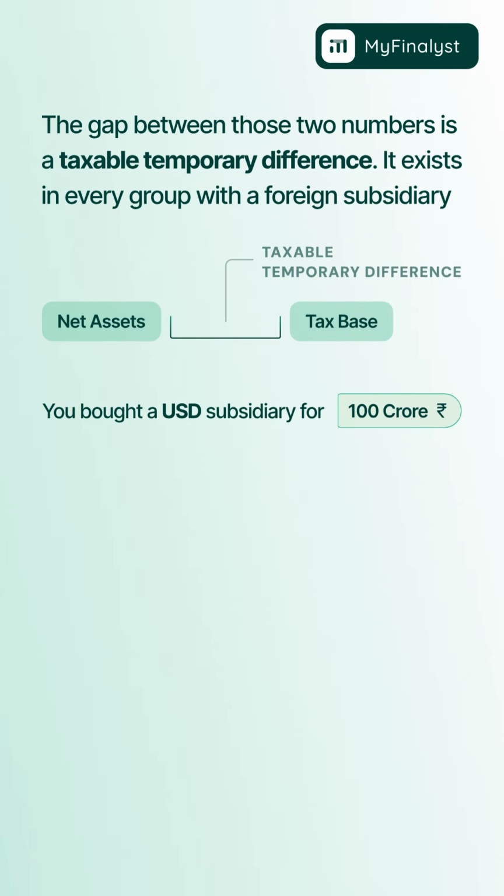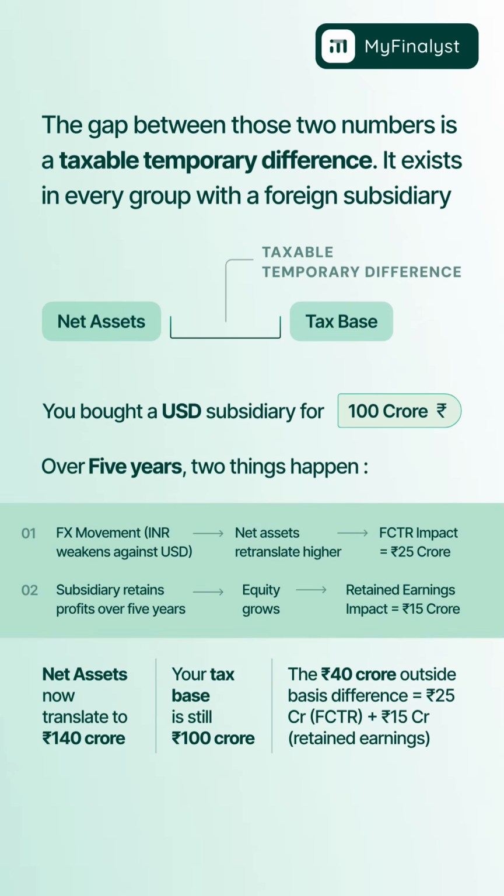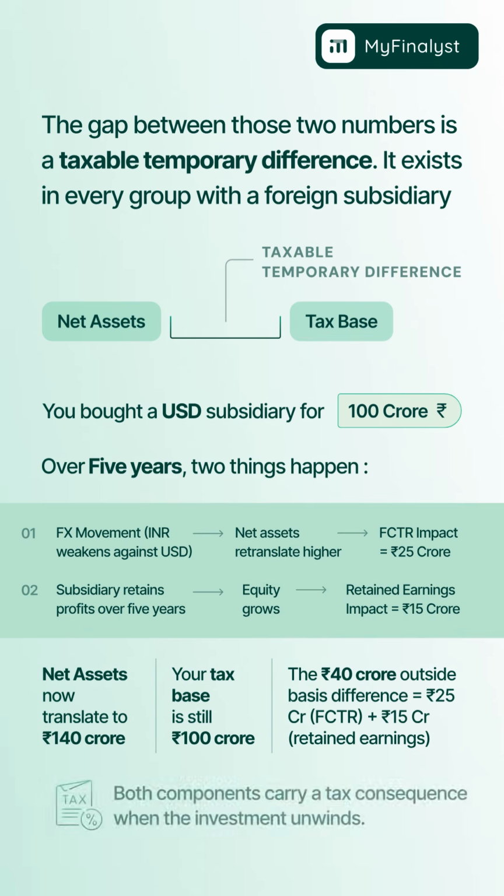You bought a USD subsidiary for 100 crore. 5 years later, the same net assets translate to 140 crore. Your tax base is still 100 crore. That 40 crore difference has a tax consequence when it unwinds.